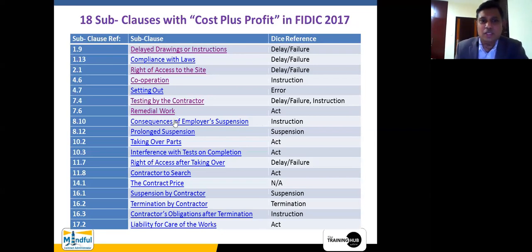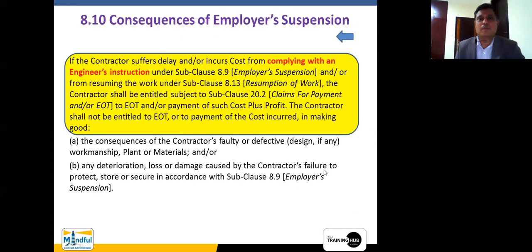Then let's go to the consequences of employer suspension. Now this is a very, very important subclause that we needed to talk about because employer suspension is not the contractor's fault in certain cases, right? Not all cases, but in certain cases.